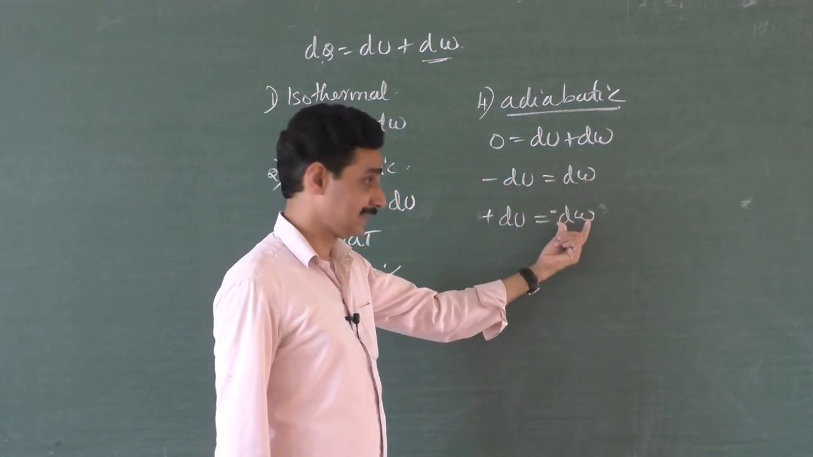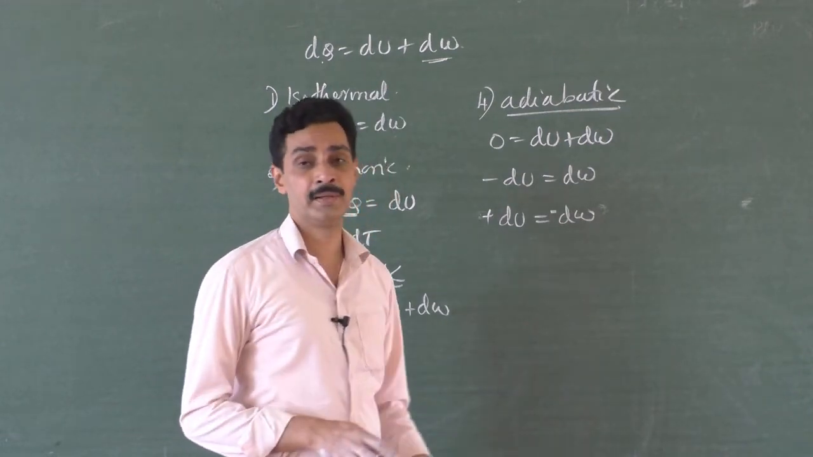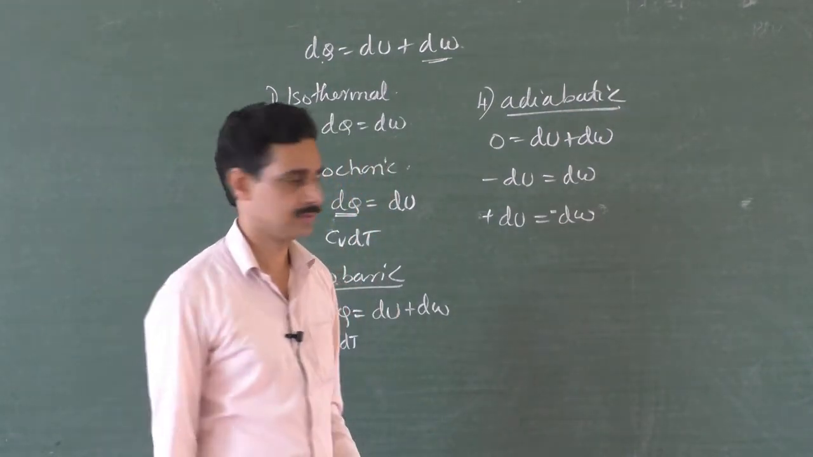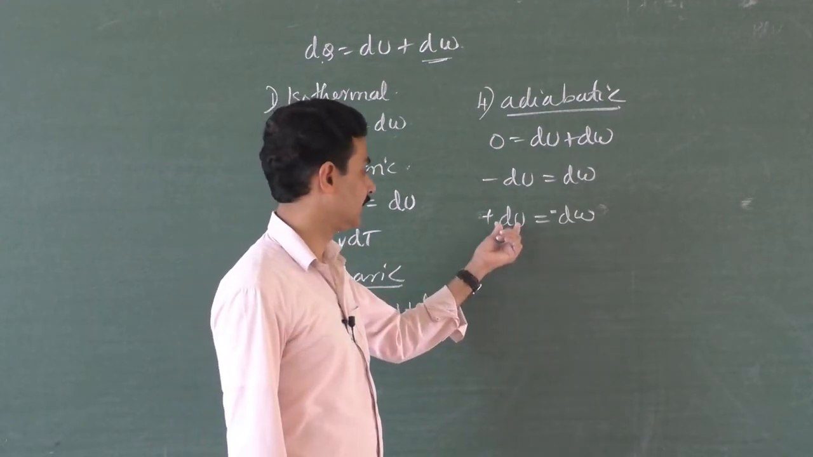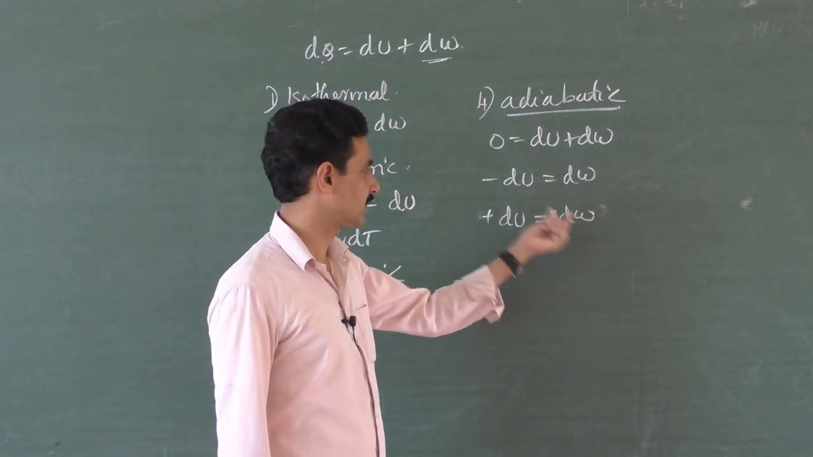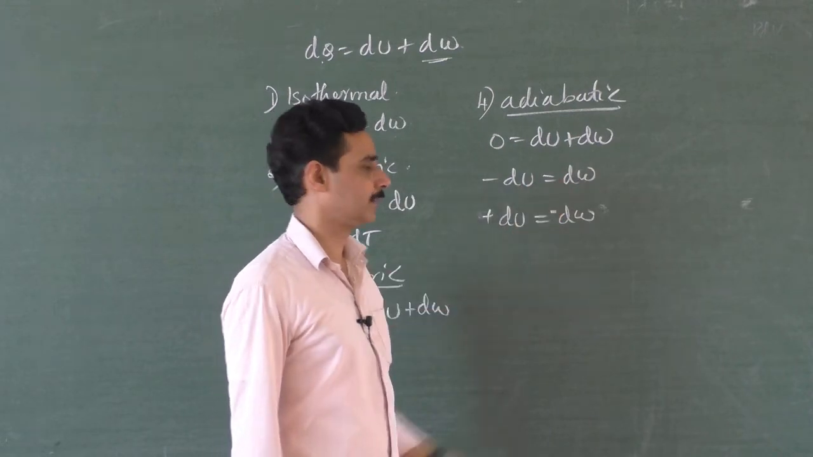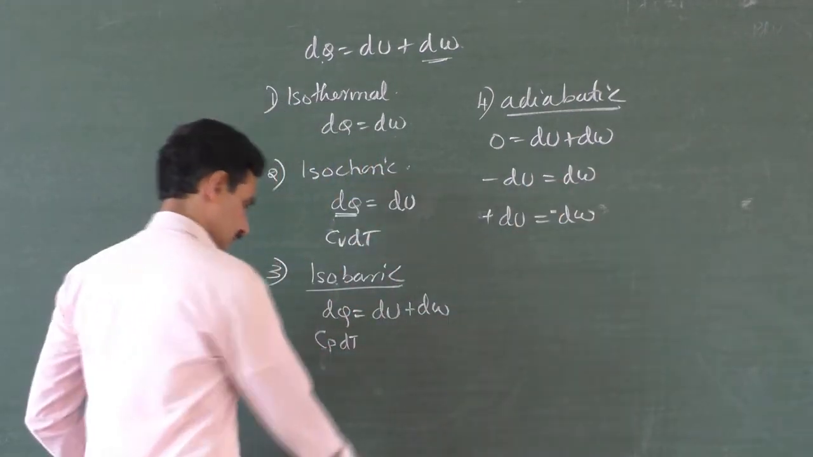Work done on the system, so if you push the piston from external mechanical energy, then the increase in the internal energy can be seen. The increase in the internal energy is called work done on the system. Decrease in the internal energy is work done by the system. So that is the way in which you do that.